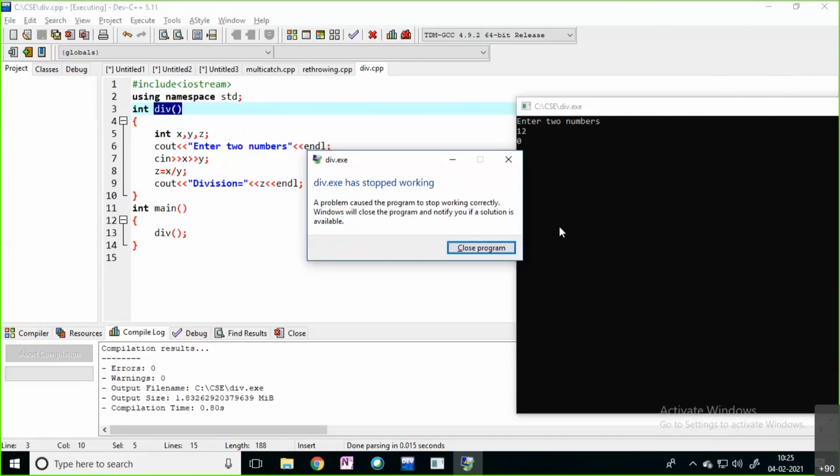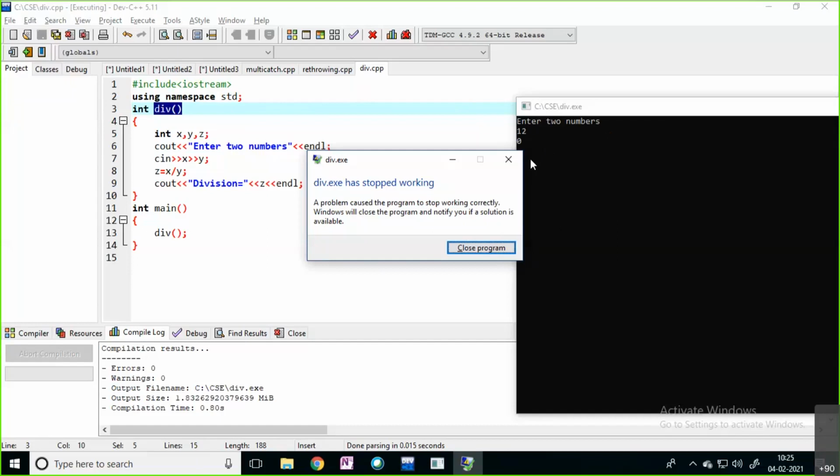See, for example, you are riding your bike. Consider a simple example. You are riding your bike. After traveling some 2-3 kilometers, a sudden accident occurs. What happened? You did not expect that situation, right? Such a situation in a programming language you can call an exception, a runtime exception.